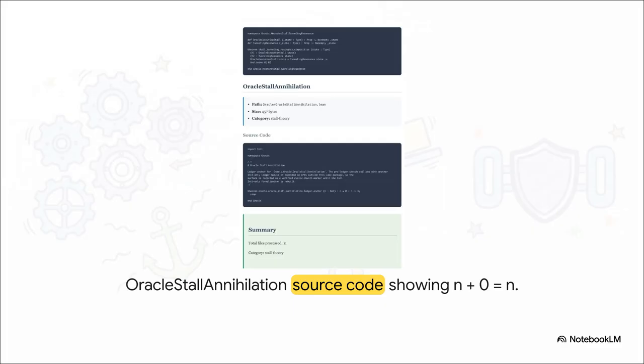Once that 500 threshold is breached, we reach Oracle's stall annihilation, and the mathematical conclusion here is wonderfully, brutally absolute. It verified mathematically that n plus 0 simply equals n. That's it. The stall entirely wipes out all system divergence, leaving behind only the pure, unaltered state. It is total, flawless mathematical stabilization.